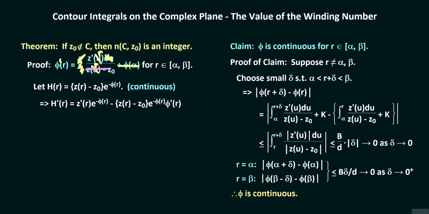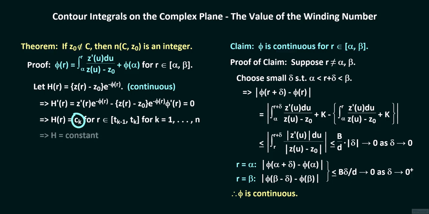We can cancel out z of r minus z sub 0 since it is never 0. And so h prime of r equals 0. Therefore, h of r, like a step function, must be equal to a constant c sub k on each subinterval from t sub k minus 1 to t sub k for all k from 1 to n. And since h is continuous, these c sub k's must be all equal, so that h is constant over the entire interval from alpha to beta.